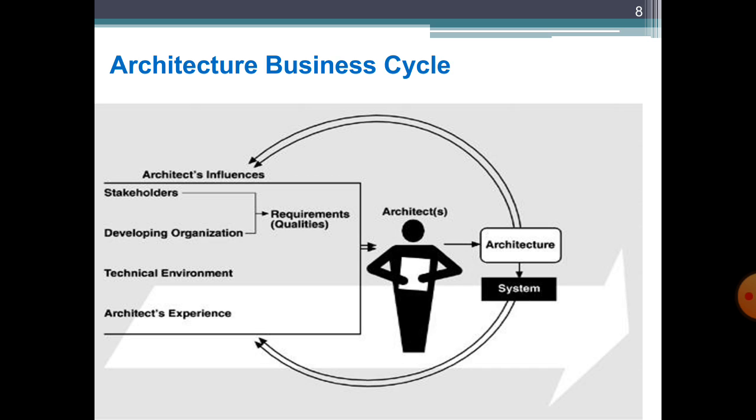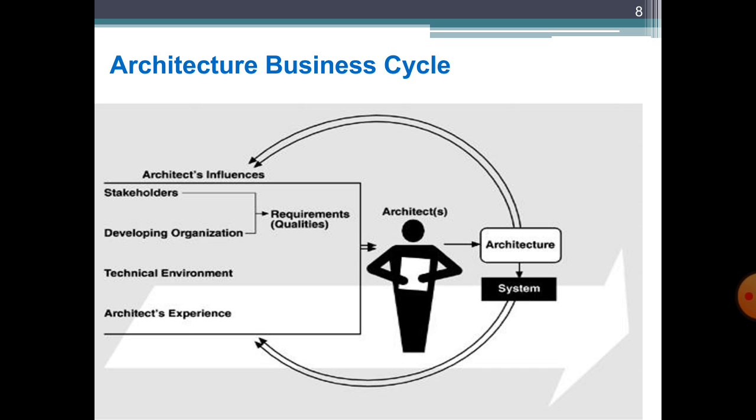So students, if you look into the architecture business cycle, on the top left side there are some architecture influences like stakeholders, developing organizations, technical environment, and architect experience. We will discuss these four influences in more detail, and you can see that the architect is influenced by these four factors, which ultimately helps to form the architecture, and it eventually goes into the environment. And once the environment changes, these four influences will also change, which ultimately also affects the architecture, and this process goes on, which forms the architecture business cycle.